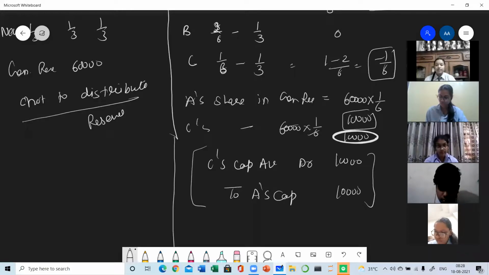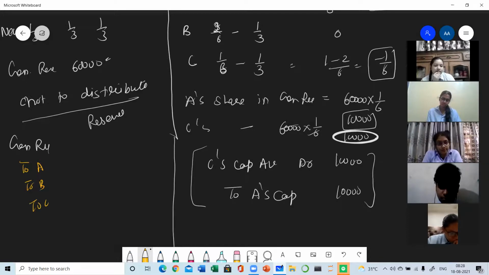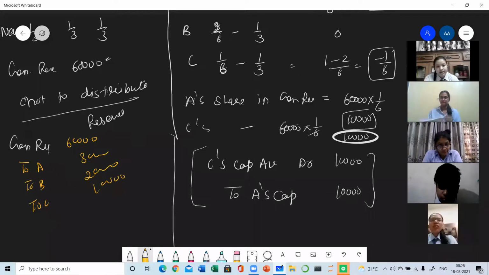But suppose the partners were distributing the reserves. In present, if they were distributing the reserves, then what amount will each partner be getting? General reserve to A, B, C. In the old ratio, 60,000: 30, 20 and 10. And in future, the new ratio.